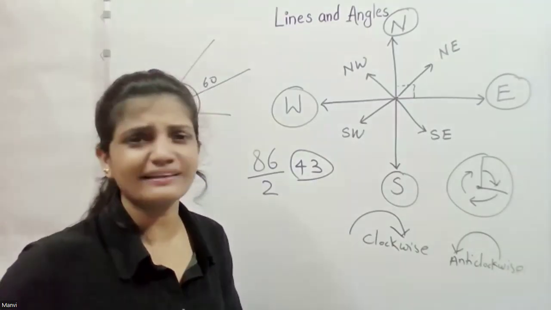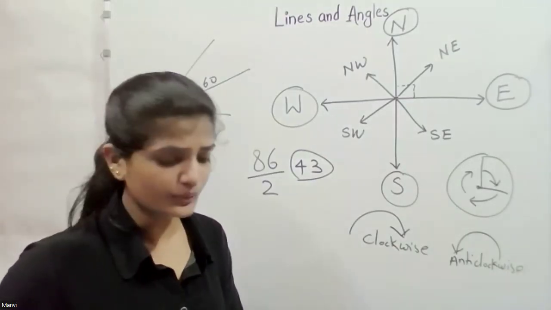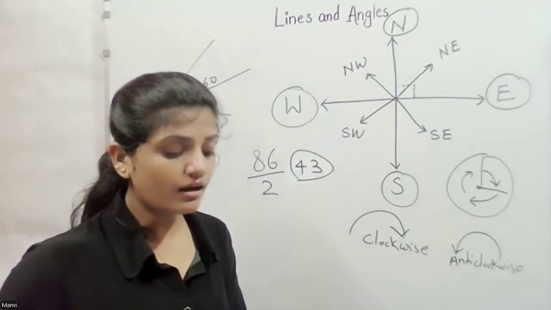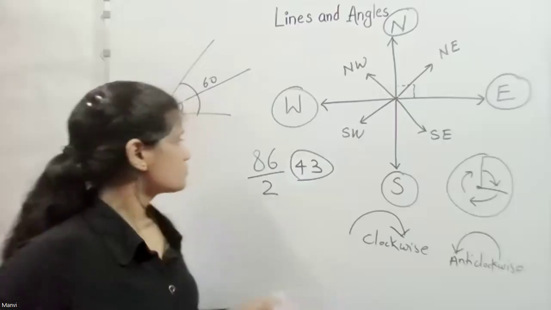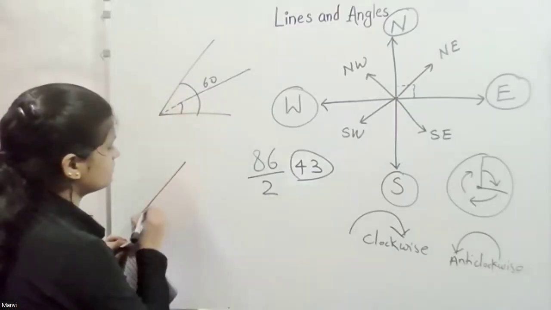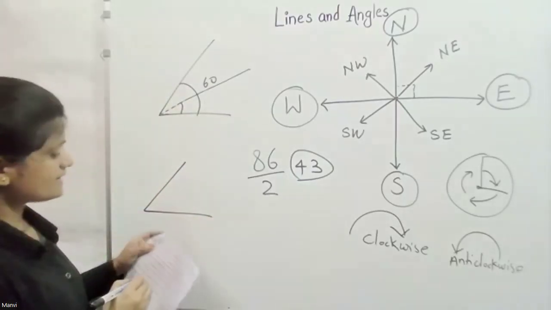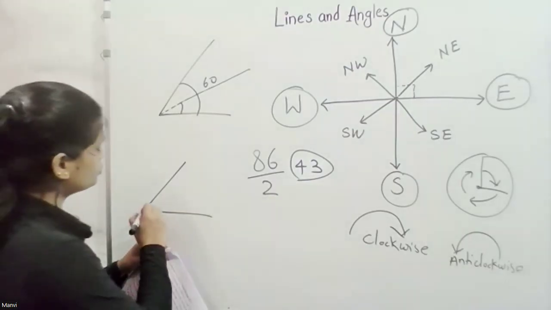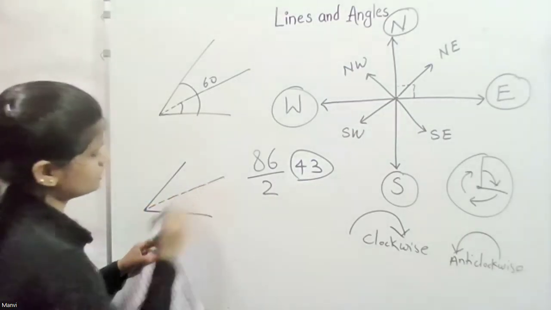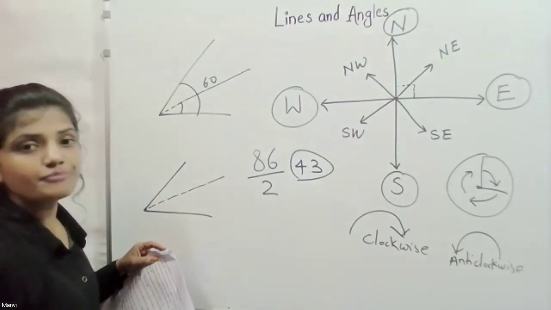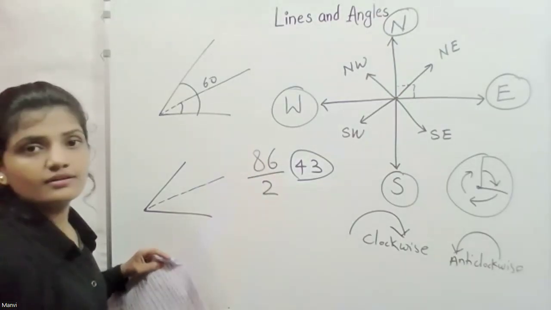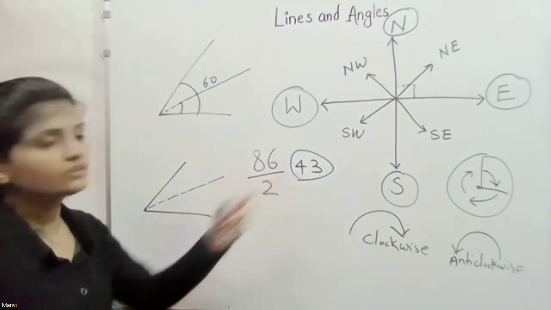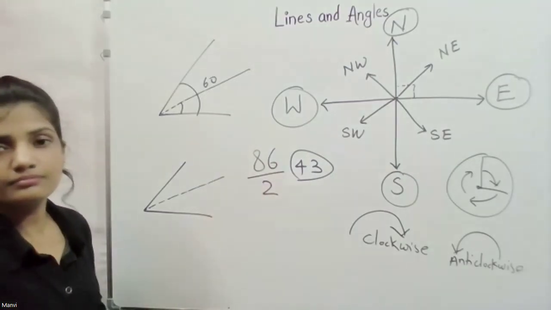You don't need to do it that way, that's the difficult way. They say an angle is 86, and they say it is divided into two halves. This bisects it, so half means we need to half that 86. So half of 86 is 43. Simple.